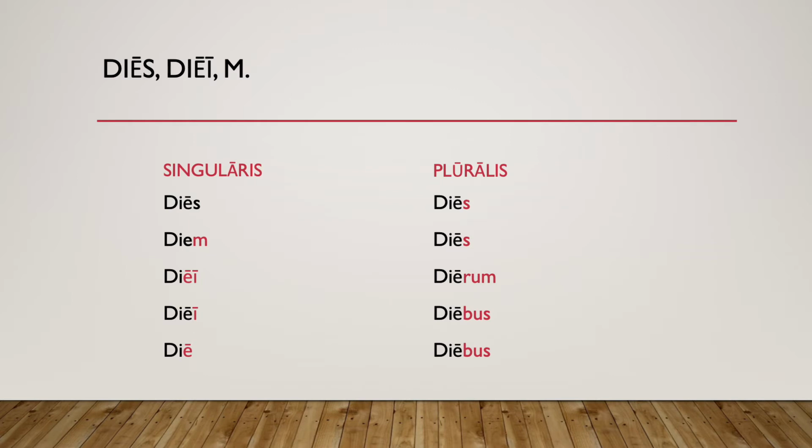Now that genitive may have looked a little bit confusing. Diei? That's new. That's weird. But if we remember the first declension, it also has a compound of two vowels in the genitive singular, feminae or puellae. So perhaps that rings a bit of a bell. Maybe not. The dative singular, diei, that long I, hopefully that looks a bit more familiar. We've seen a long I added in the dative singular to our demonstrative pronouns, to our third declension, and to our fourth declension nouns. And so by now, it's maybe getting to feel a little familiar.